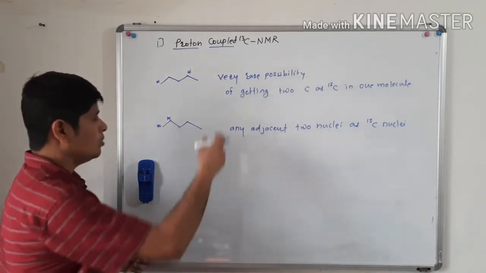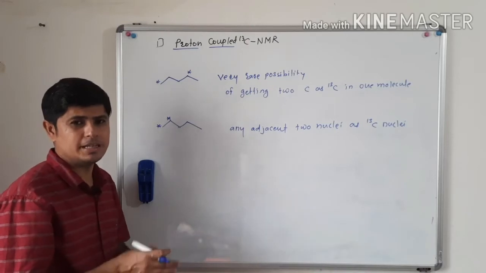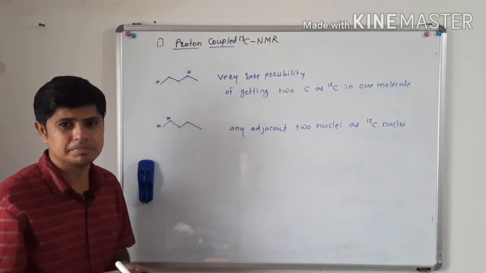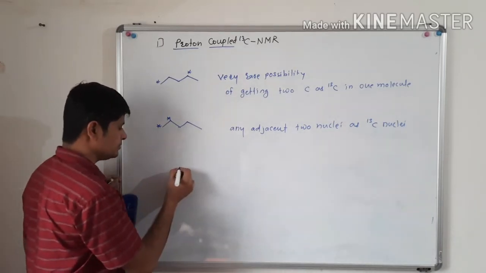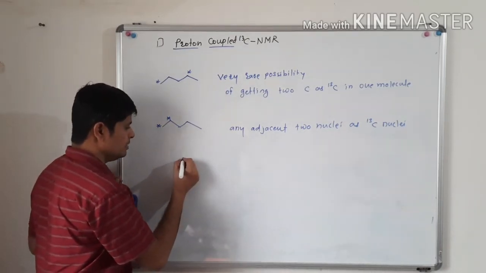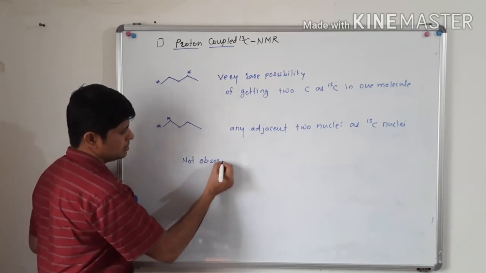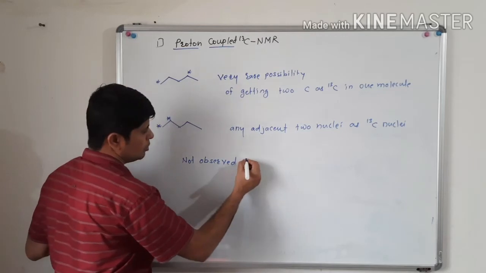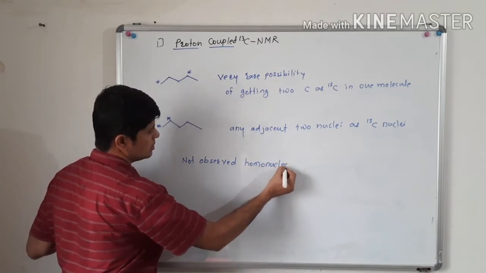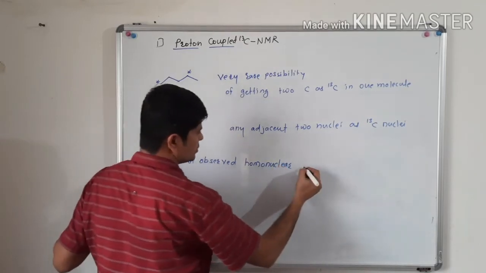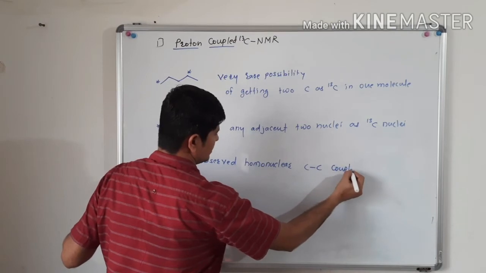Because of such a possibility, we will not observe homonuclear carbon-carbon coupling.